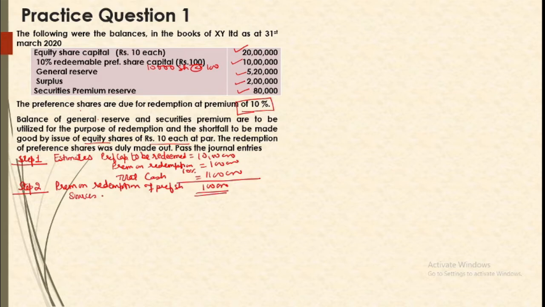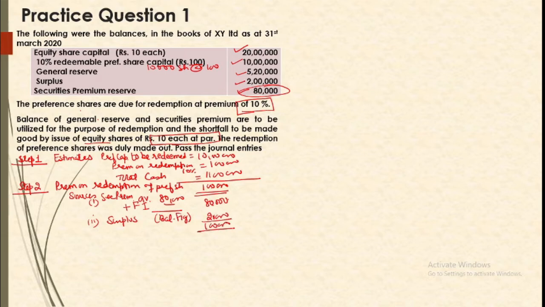This is our requirement. Okay, what are its sources? Number 1, security premium, right? So security premium available is, if we look here, premium of 80,000 available plus premium on fresh issue. Do we have premium on fresh issue? Since fresh issue is to be made at par, there won't be any premium. So we can take up first source, 80,000. Our next source is surplus and general reserve. Therein we are to use surplus first. So we have a deficiency of 20,000. This 20,000 deficiency or balance will be met out of surplus. So that way we have arranged total 1 lakh.